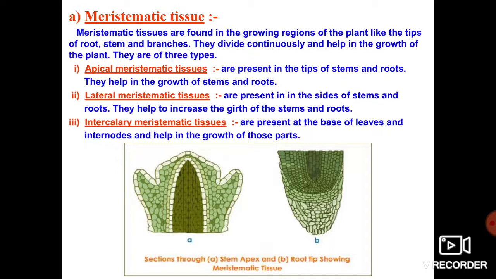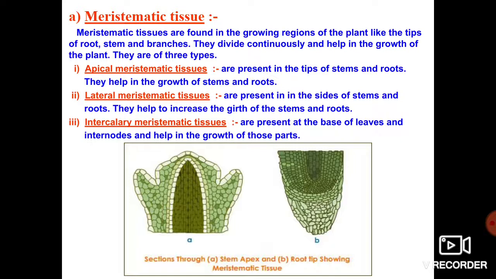Next, the third type of meristematic tissue is what we call intercalary meristematic tissue. Dear children, these intercalary meristematic tissues are present at the base of the leaves and in the nodes and internodes region. So these will be very helpful for the growth of the leaf. I hope, dear children, you have understood these meristematic tissues and their types properly.